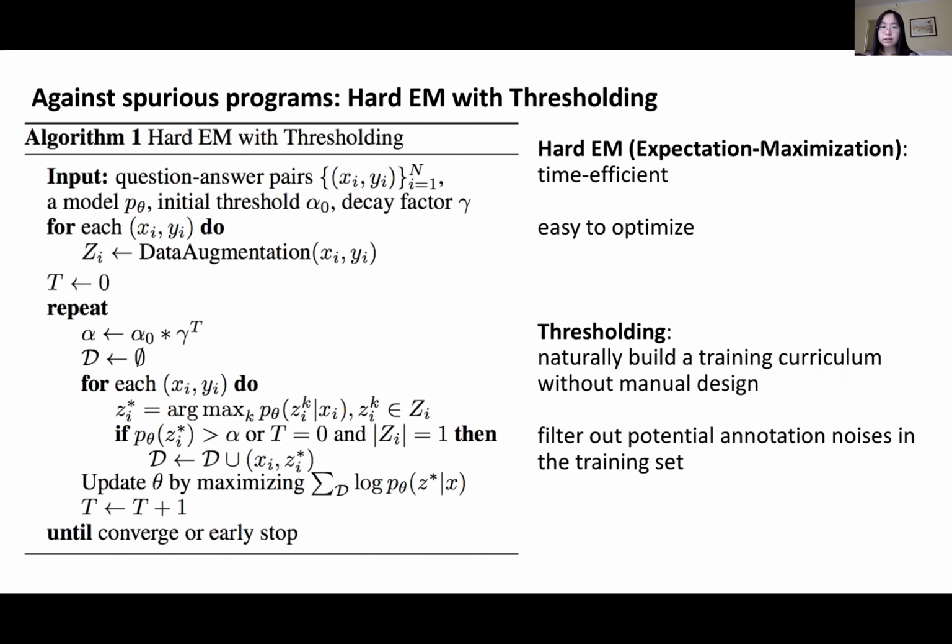So the intuition is, even if we didn't explicitly design a curriculum, our model could figure out which samples are easier questions in this way, and then it can progressively learn to solve more complicated tasks in the dataset using our algorithm.